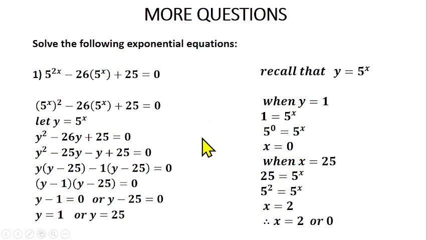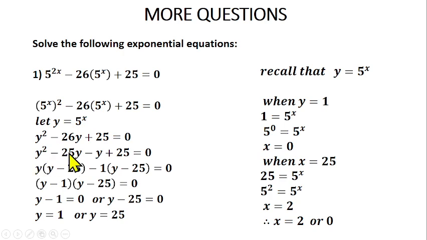So those two numbers are minus 25 and minus 1. What do we do with those two numbers? Those two numbers will replace this minus 26y here. So you have minus 25, you put y at the back, then minus 1, y at the back. So 1 times y will give us y. Then plus 25 equals 0. We are putting y at the back of them, because minus 25y minus y will give us minus 26y. Do we understand that now?